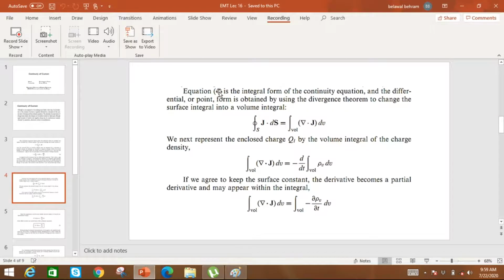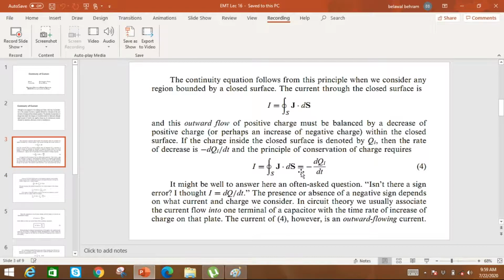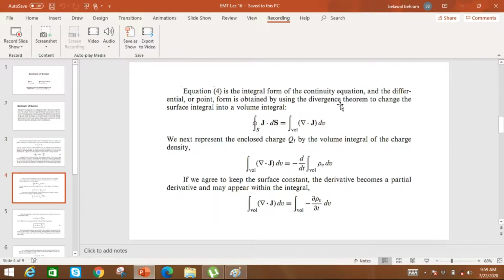So equation number 4, this equation is actually the integral form of the continuity equation, and the differential or point form is obtained by using the divergence theorem to change the surface integral into volume integral. We already discussed this thing. By applying the divergence theorem, we can change the closed surface integral into the volume integral. Similarly, we next represent the enclosed charge Qi by the volume integral of the charge density.